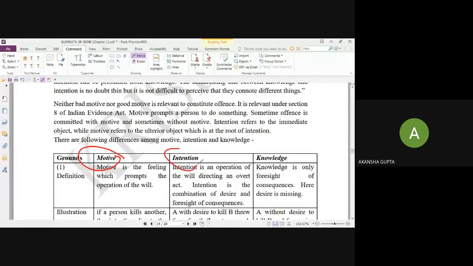Sir, in case of a terrorist, whether it will be considered a crime, if the intention and desire are different? Yes. My point is that intention and desire are different things. Certain times, suppose there is a terrorist. His desire is to make a bomb blast at the parliament. His desire is to kill the head of the country, to kill the president.